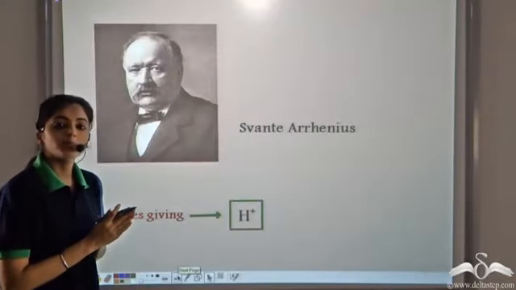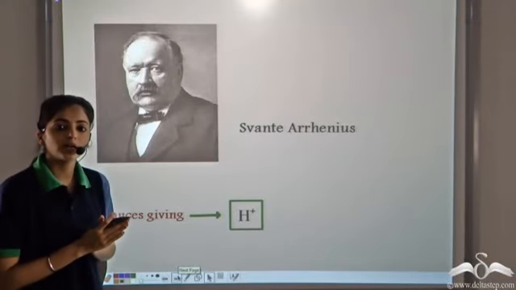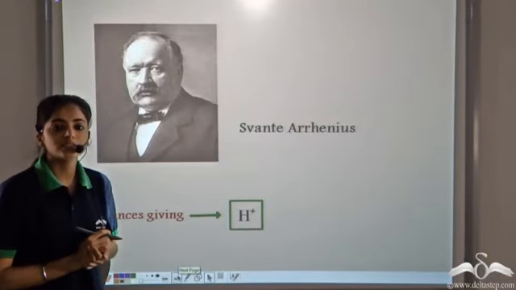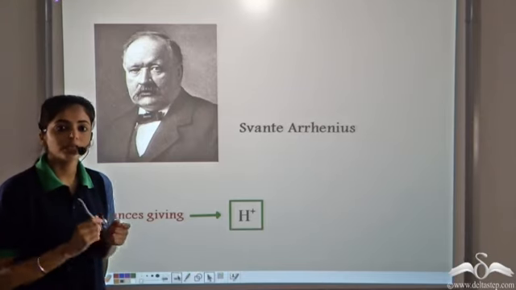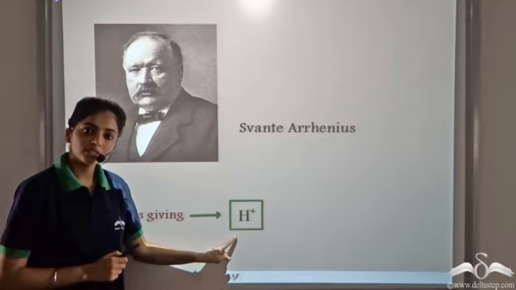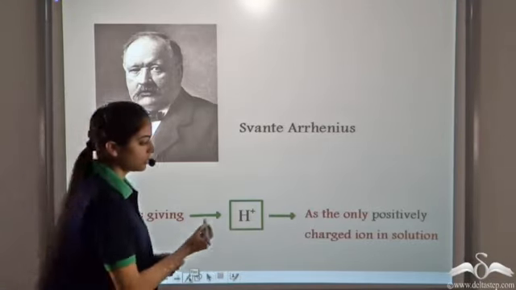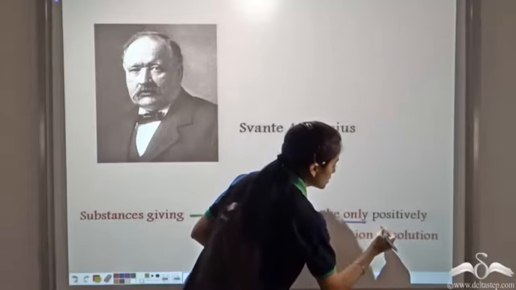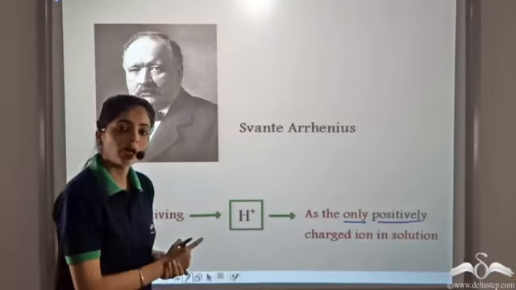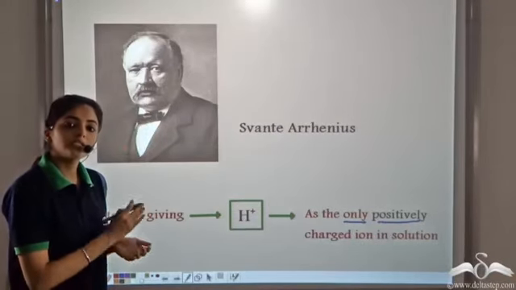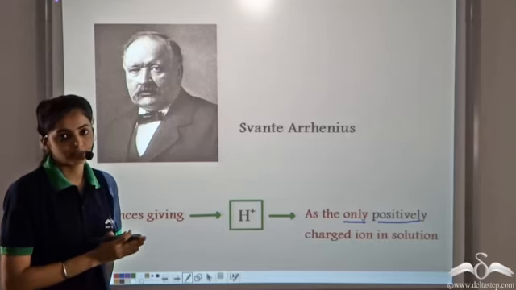The first chemical basis for classifying the acids was given by a scientist named Arrhenius. He said that all the substances that give H+ ions as the only positively charged ions in solution, he said these substances are acids.